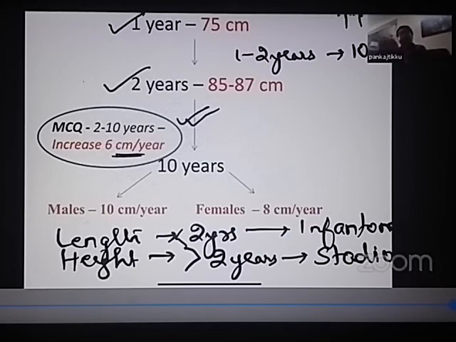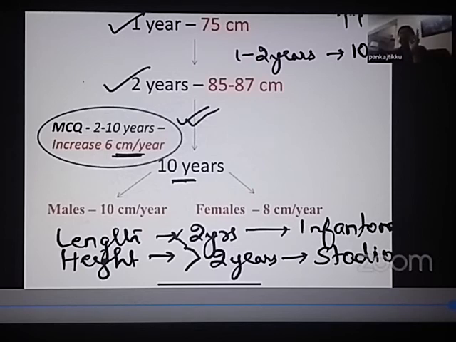Then after 2 years, till the time adolescence occurs and puberty starts, the increase is about 6 centimeters every year. How much is it? 6 centimeters every year. And it increases very fast from this time. After 10 years is when puberty and adolescence are about to start. Remember, I told you the adolescent period is from 10 to 19 years of age.